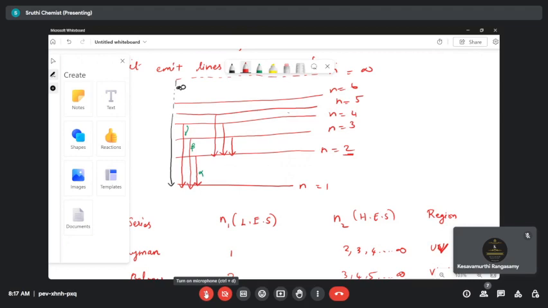Similarly for all the series, the first three lines only we have named alpha line, beta line, and gamma line. Again there will be a line from infinity to n equal to 2. So just check the lower energy state and the possible higher energy states.